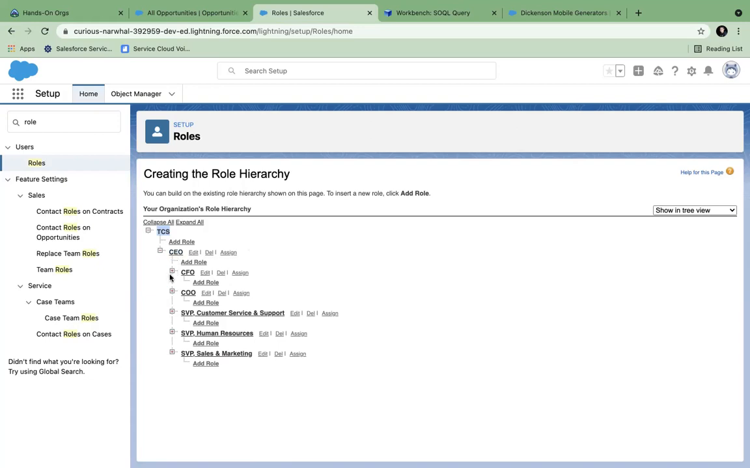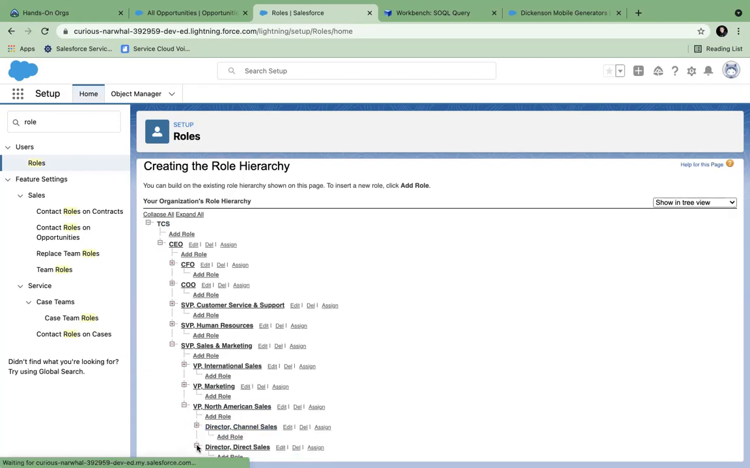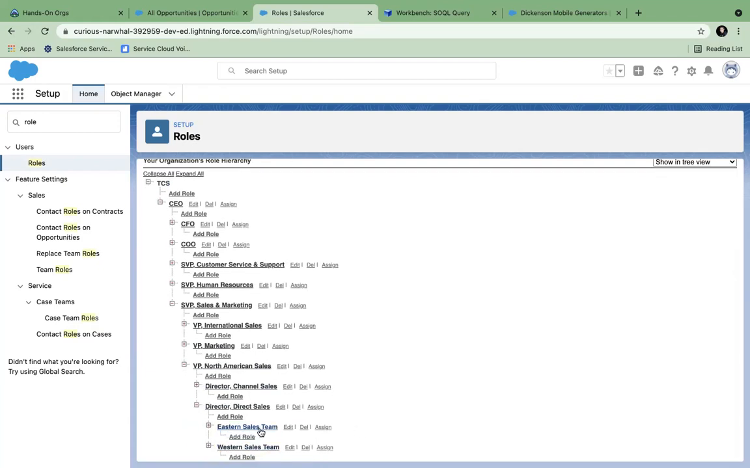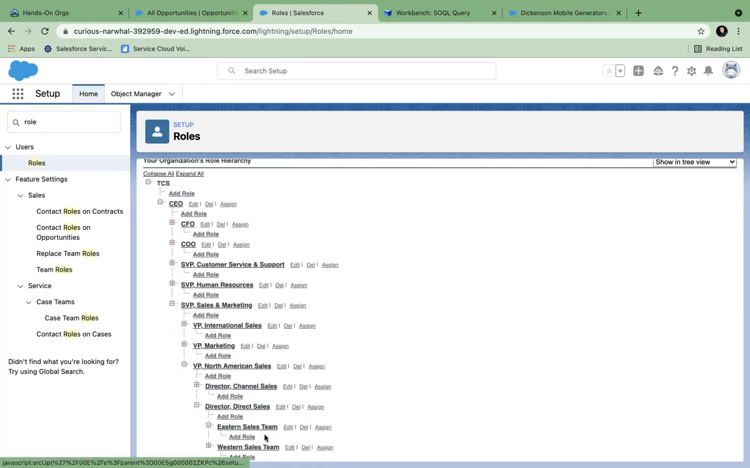So under the CEO, there can be different operations. Here, you can have sales and marketing, SVP. He can have different units, like international marketing. Underneath, there can be directors. Underneath them, there can be other sales, like the Eastern sales team. Underneath, you can add new roles here.